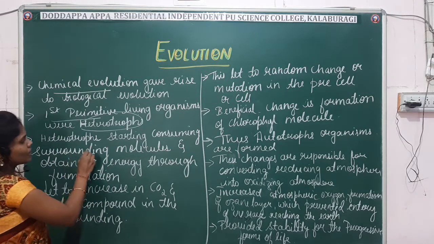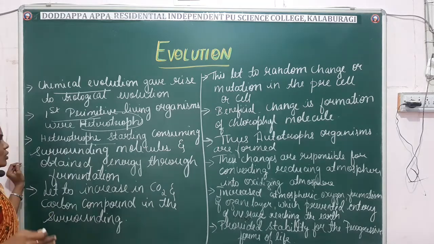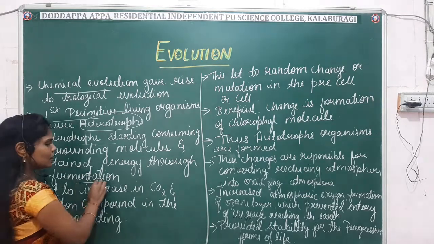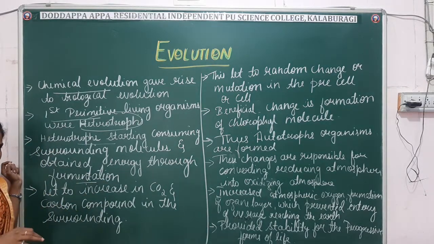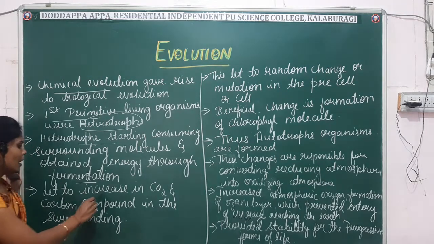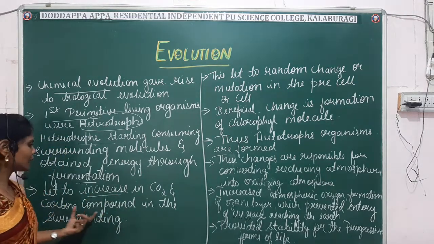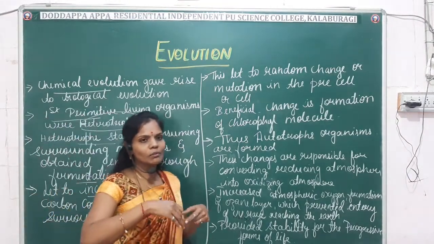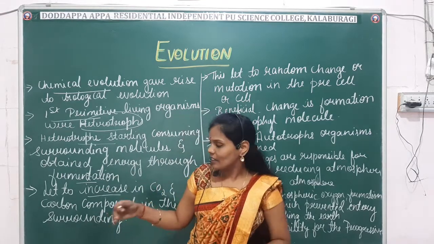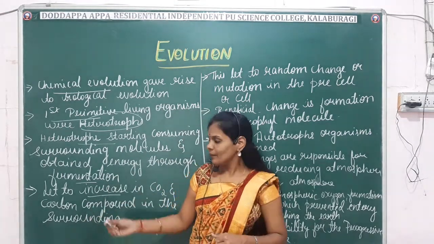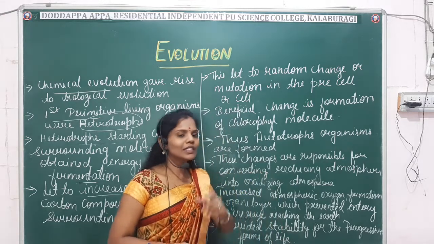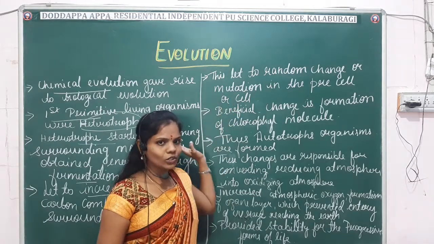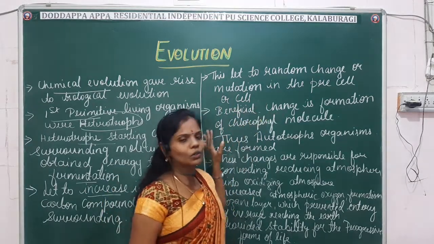What happens here is that these heterotrophs started consuming the surrounding molecules, and they obtained energy in the form of fermentation. Due to this, there was an increase in the carbon and the carbon compounds in the surroundings. This increase in the carbon compounds led to random changes, that is, mutation in the pre-cell to the cell.